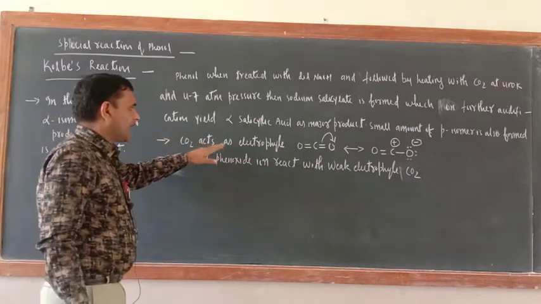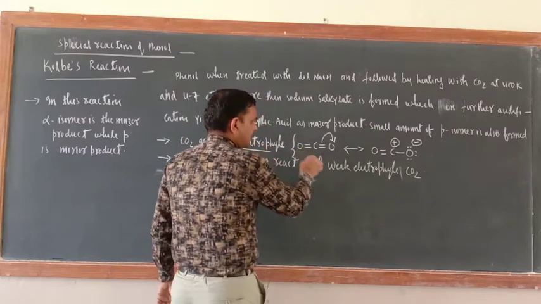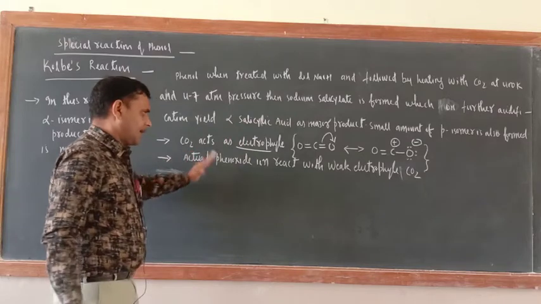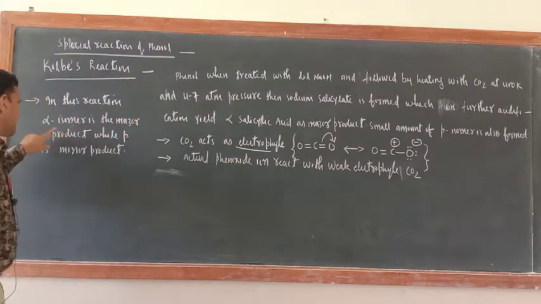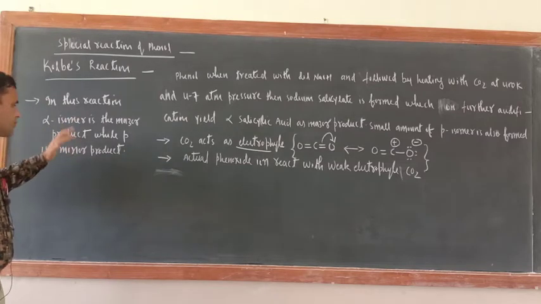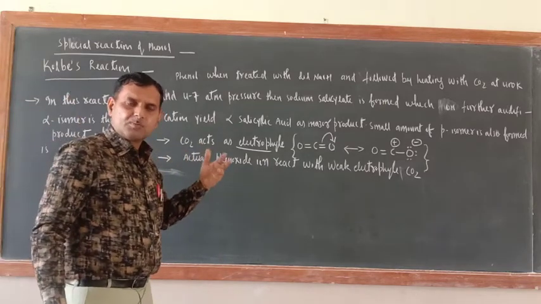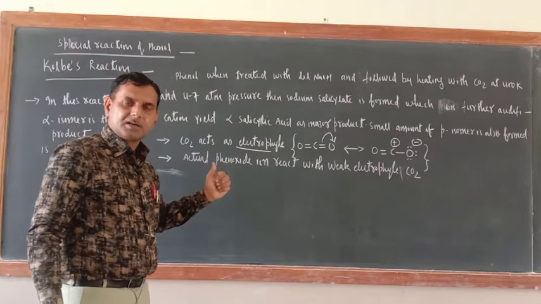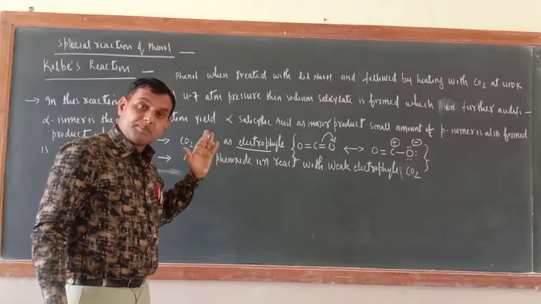Here CO2 acts as an electrophile. How is CO2 acting as an electrophile? See this resonating structure. Actually, phenoxide ion reacts with the weak electrophile CO2, and in this reaction the ortho isomer is the major product while the para isomer is the minor product. Everywhere we have studied that the para isomer is the major product and ortho is the minor product. But here what is happening? Here the ortho isomer is the major product.